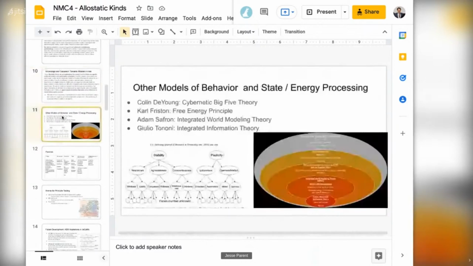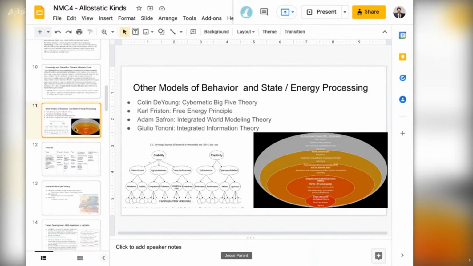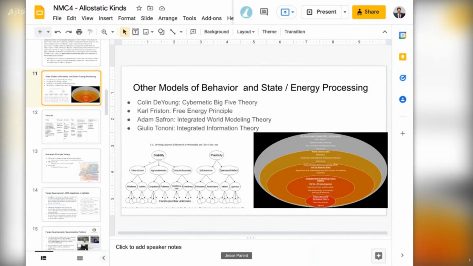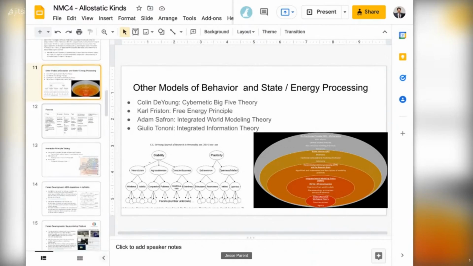And again, just to note some other inspirational models that we've been looking at: cybernetics, of course, the free energy principle, Adam Safron's work on integrated world modeling theory, Tononi's integrated information theory. There are a lot of really interesting theories in academia that have been fleshed out to do some of this, on the relationship between these different causal, allostatic, state-switching aspects of things.